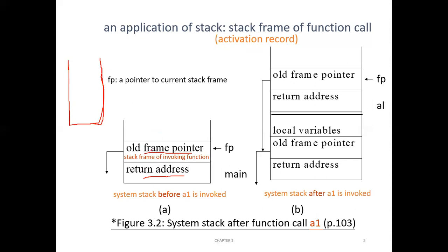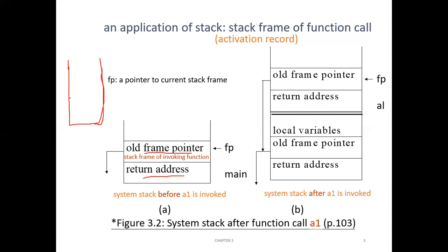A frame pointer is one which will always point to the previous frame pointer. Please remember, that is, it will point to the frame pointer of the function which invoked it. This frame pointer will point to the frame pointer of the function that has invoked it.